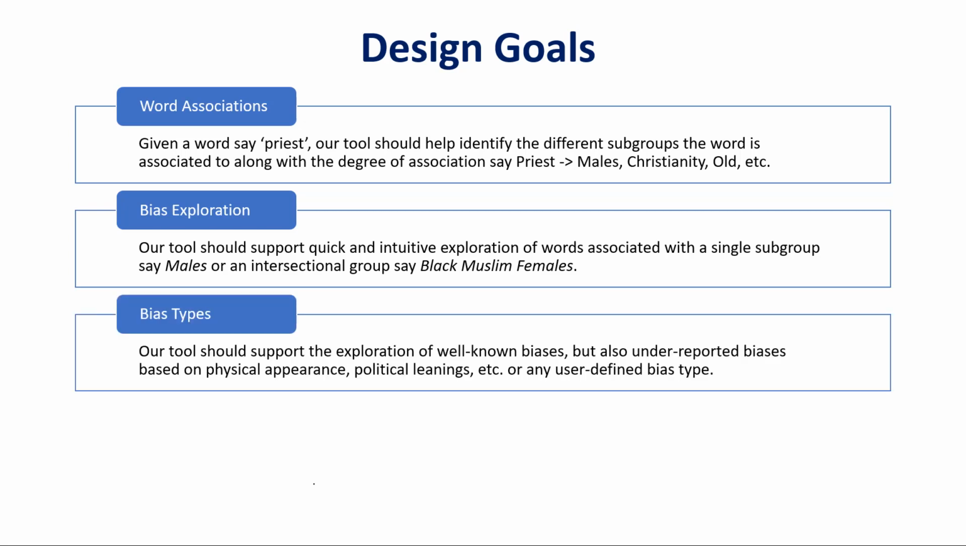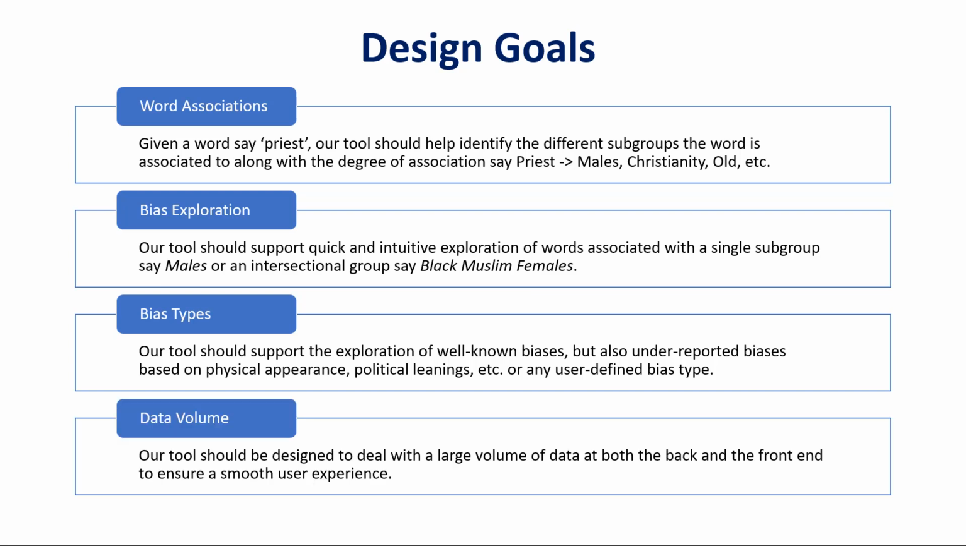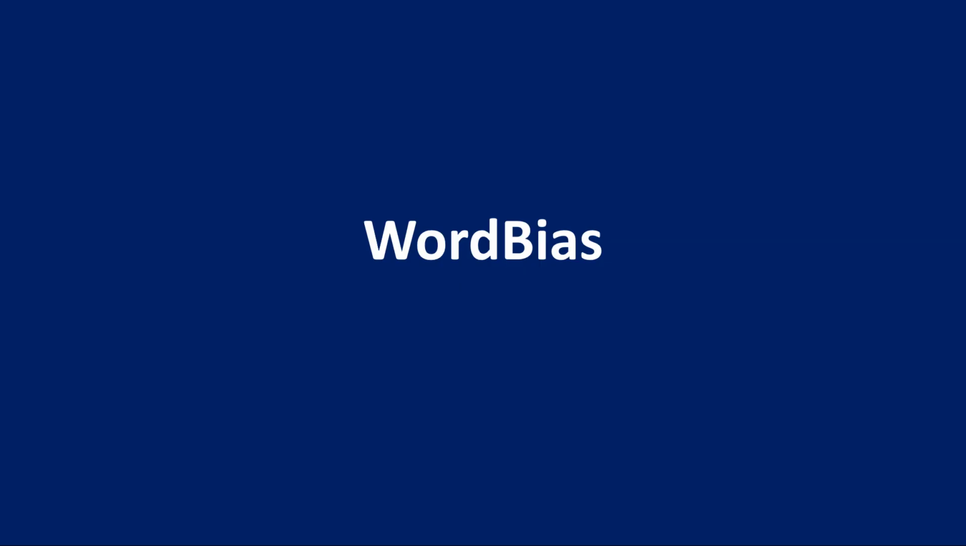Third, our tool should support the exploration of well-known biases as well as underreported biases based on physical appearance, political leanings, or any user-defined bias type. And lastly, our tool should be able to deal with large volume of data. Now let's have a look at the tool itself and its different features.